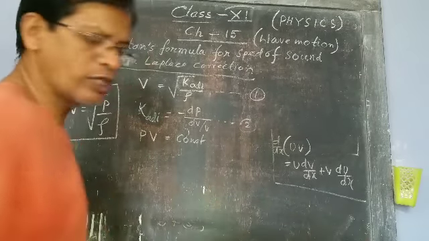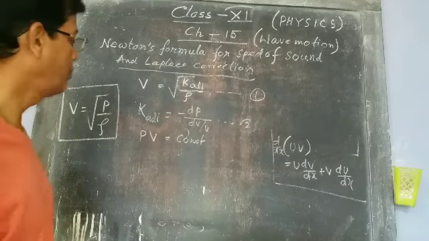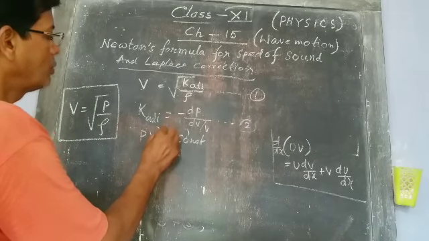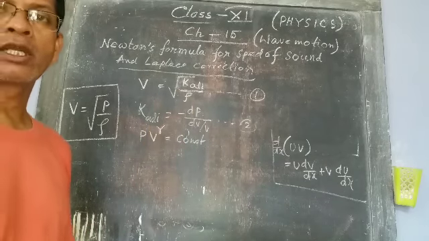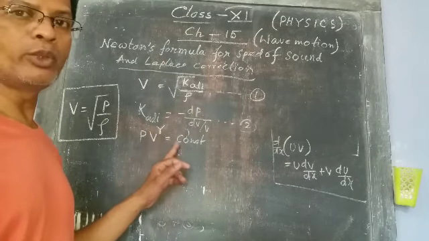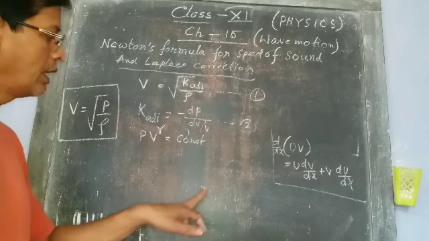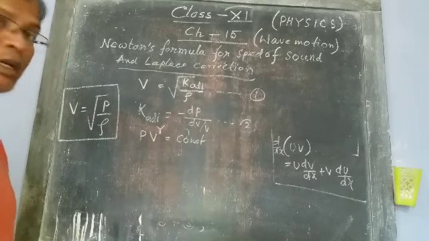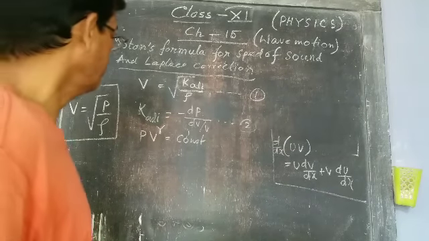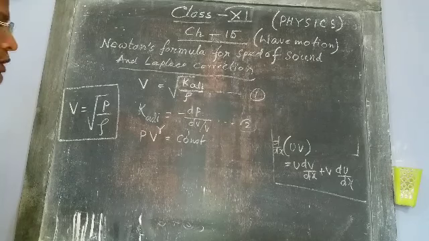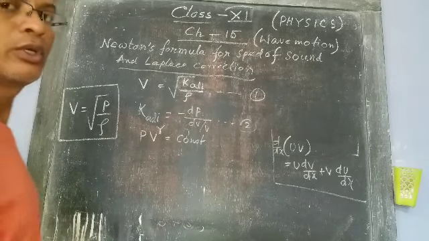Now the equation of adiabatic process is PV to the power gamma equal to constant. PV to the power gamma equal to constant. This expression you will get in thermodynamics.